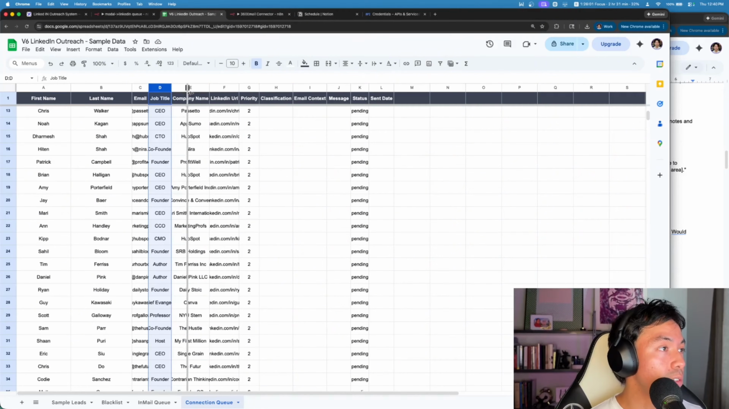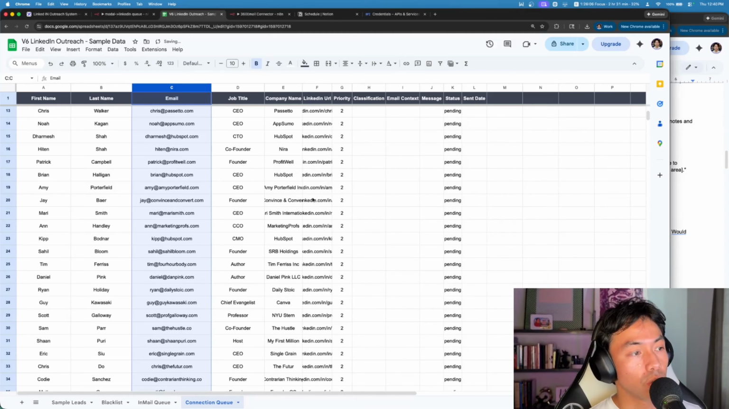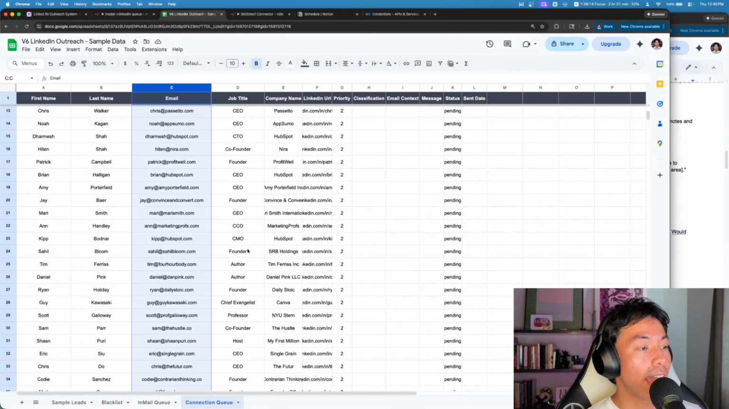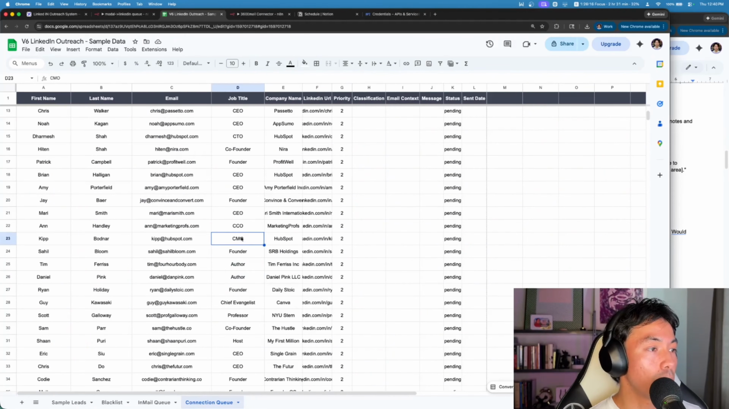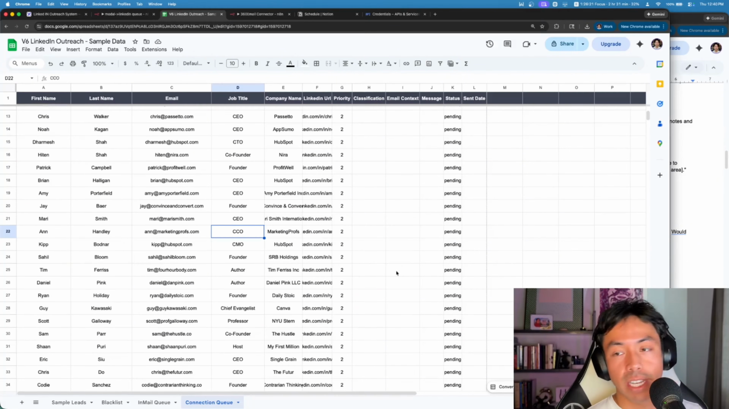Maybe you want to connect with founders and then you want to drop InMail completely. That's okay. Or maybe you just want to run InMail. That's cool too. But you can see that InMail reserved only founders and CEOs, whereas Connection actually had some authors in here, CMOs, CCOs. So just throwing that out there. But now we have all the headers, all the data is mapped perfectly.